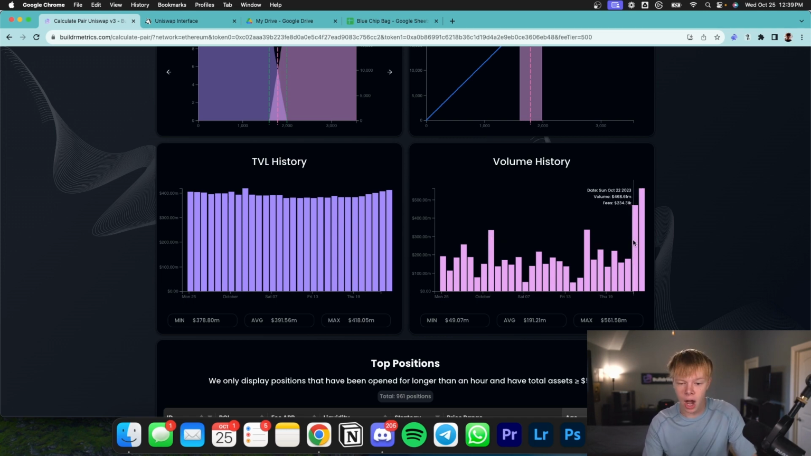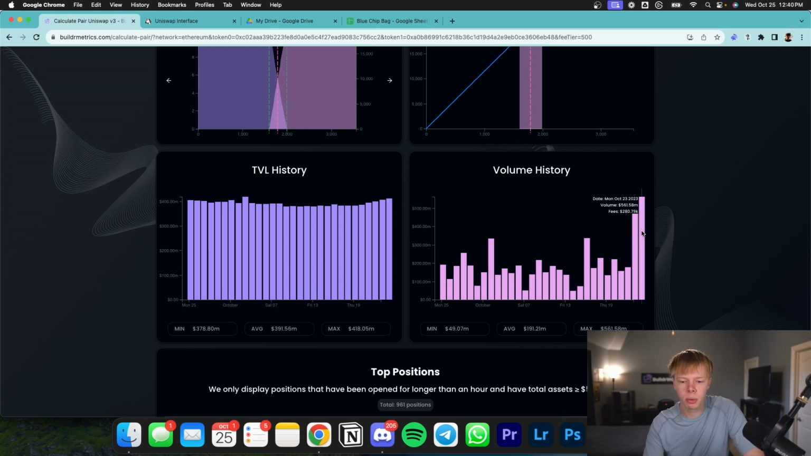until recently. On October 22nd, we saw $468 million in volume for Ethereum. On October 23rd, we saw $561 million in volume for Ethereum. On October 24th, I believe the numbers were very similar to October 23rd.